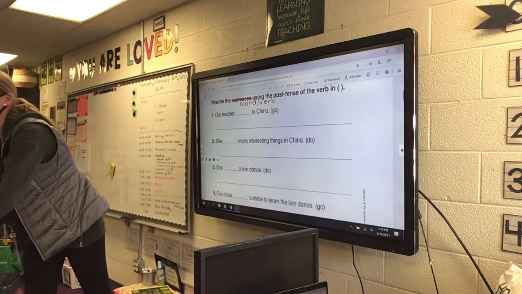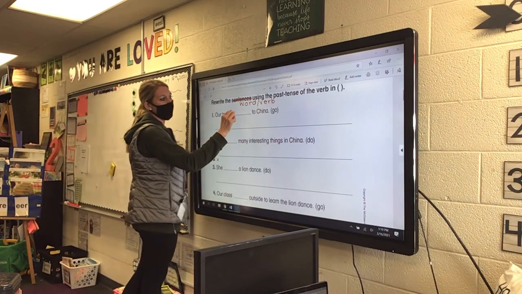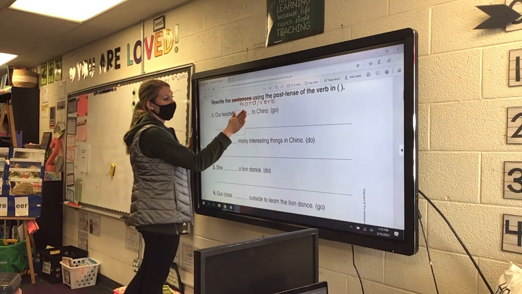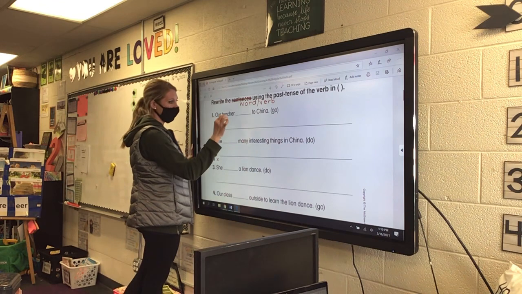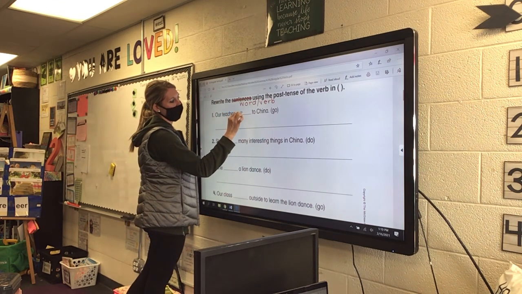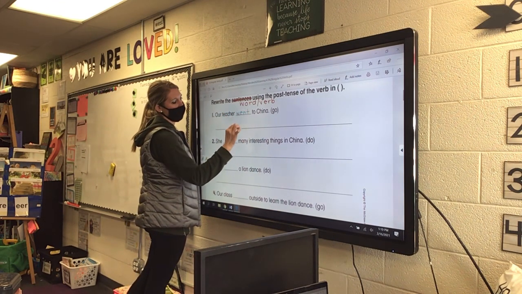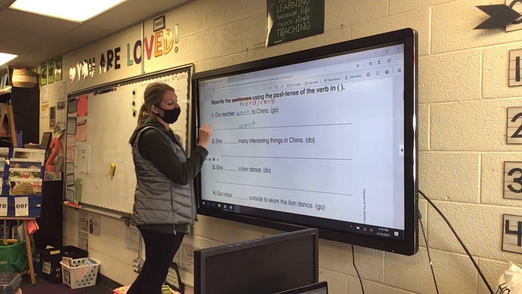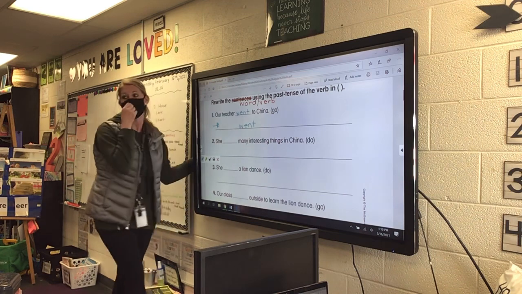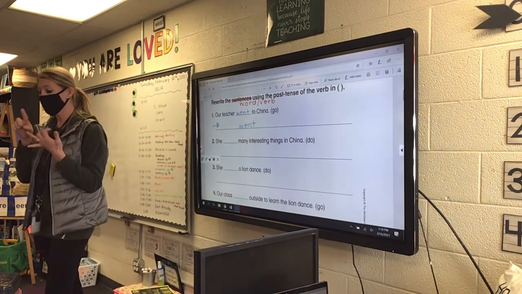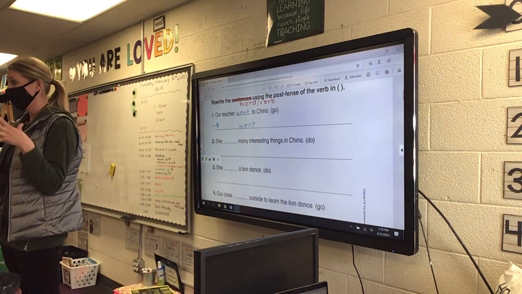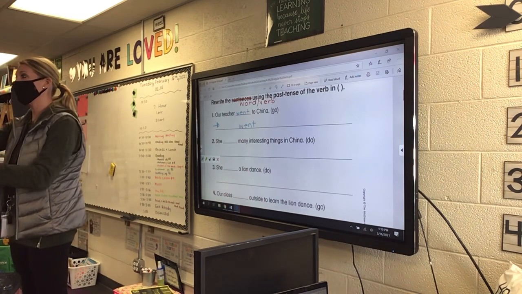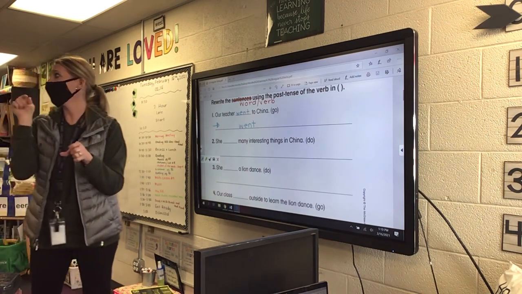So what you need to do is, don't try to write it. You could try to write it on this little line. I did. But would you also write it on this big long line? Okay? So you can do both if you want to, or for sure write it on this long line. Okay, you're going to go ahead and complete 2, 3, 4, 5, 6 on your own. When you get done, put your blue paper on top, and then I will know you're ready for spelling.